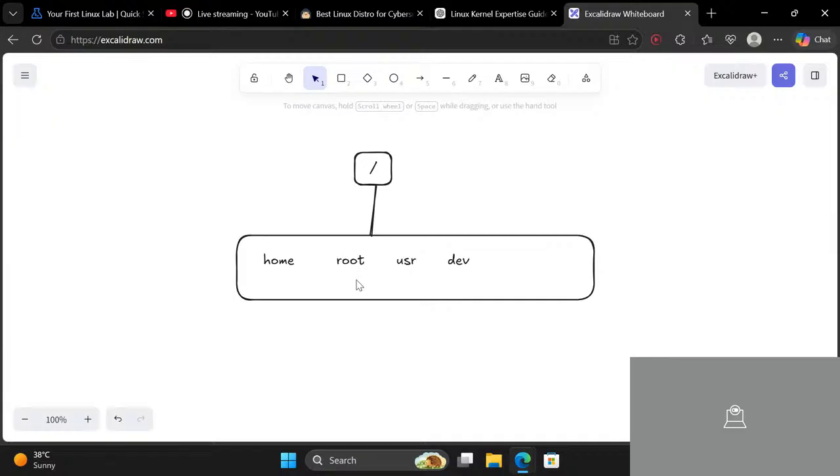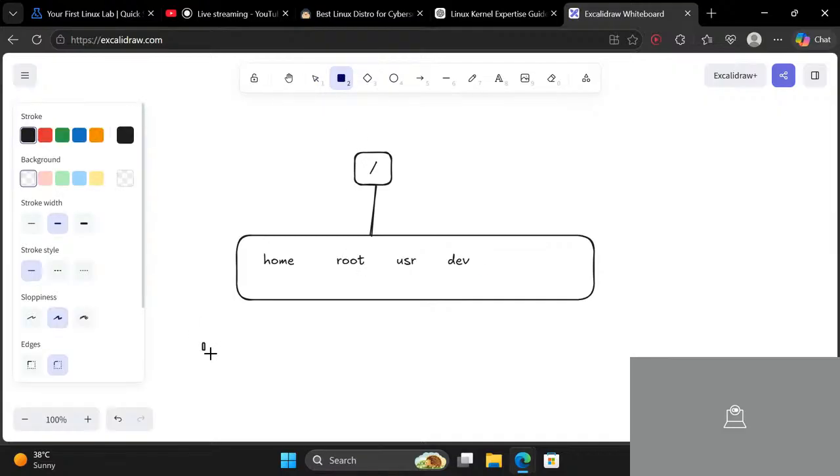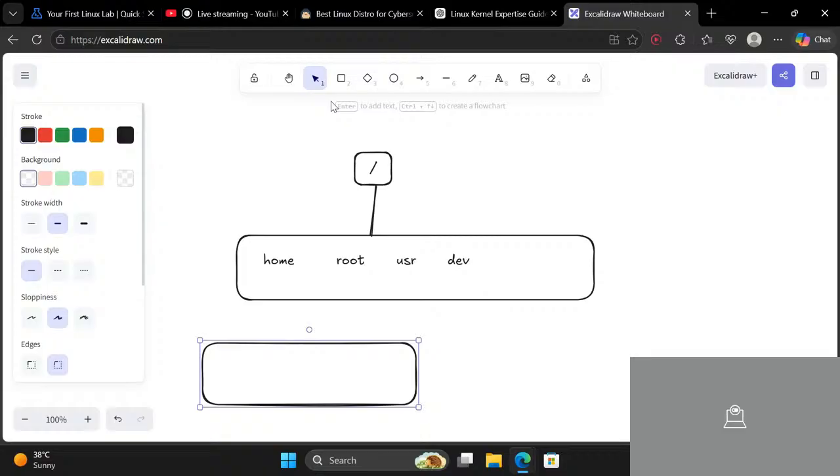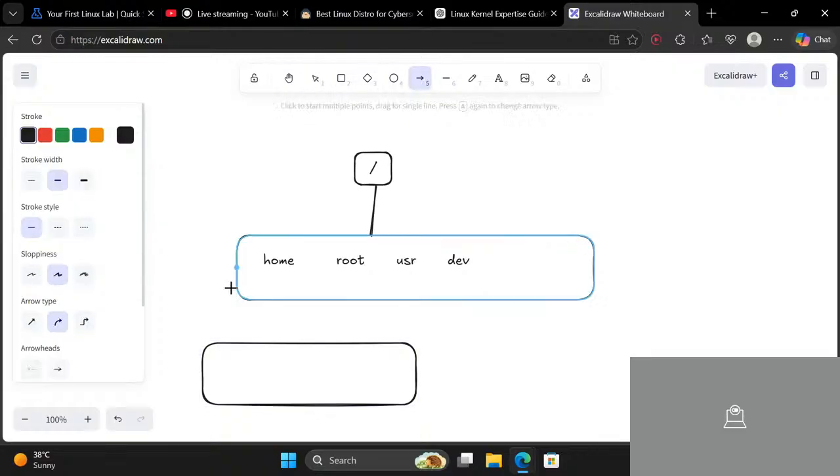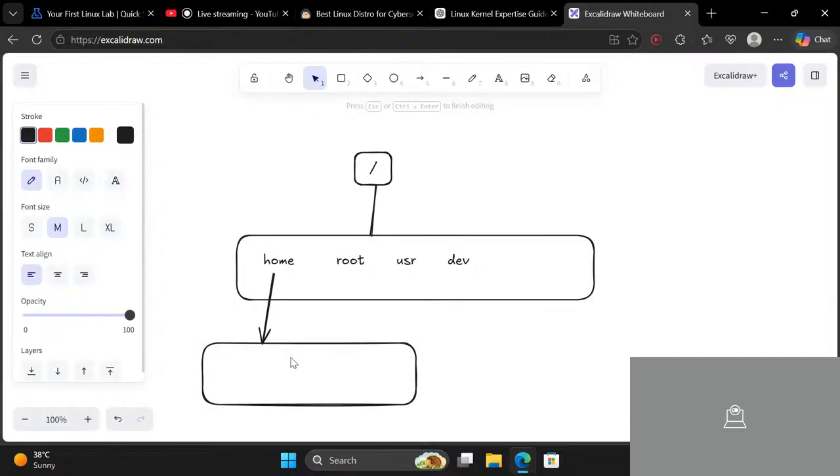Now inside this we can get all the users. So the home often comes with all the users, such as this is user 1, this is user 2, this is user 3, this is user 4, this is user 5. So every user is within the home directory. And let me show you this in the command line.